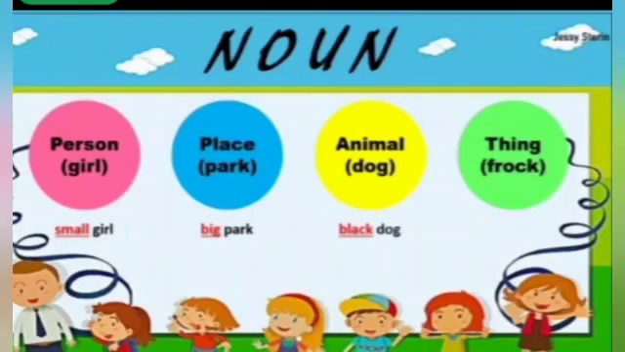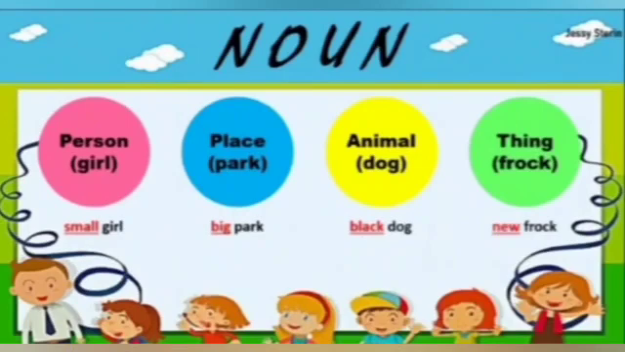Next one is thing. For example, frock. Frock is a noun, and how can we describe any frock? New frock, beautiful frock, short frock, colorful frock. So here we are describing how frocks look. Beautiful, colorful, short.